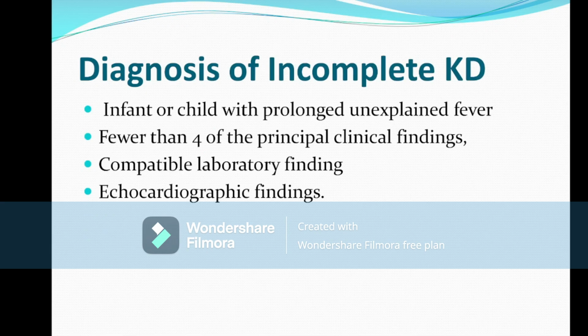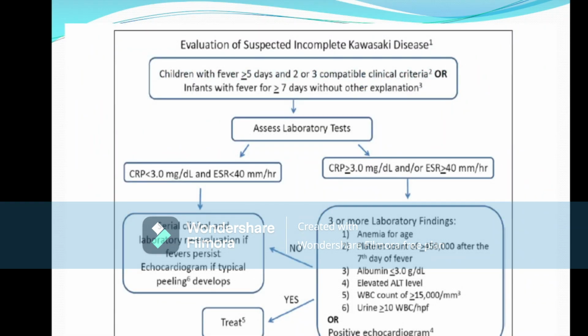To diagnose incomplete Kawasaki disease, a patient has fever with fewer than 4 clinical features, with compatible laboratory findings and echocardiography findings, then we think the child may be suffering from incomplete Kawasaki disease. Now, what are the clinical features, and what are the echocardiography and laboratory features? I will discuss in this flowchart.